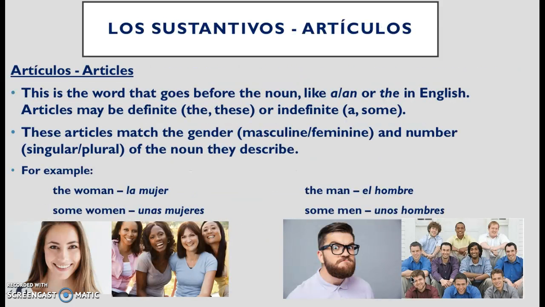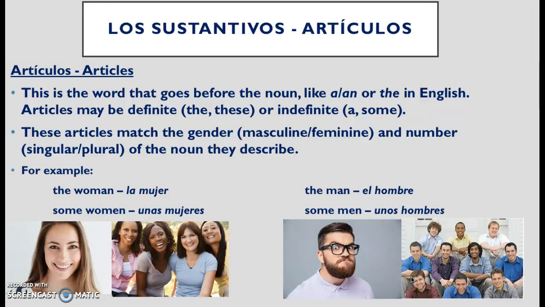Now, nouns in Spanish don't like to be alone. They're always accompanied by articles. What is an article? Now, there are definite or indefinite articles, and we're going to discuss how you can use both. The article is the word that goes before the noun, like a or an, or the in English. Articles can be definite, the or these. I met the man of my dreams. I got the dog I've been looking for.